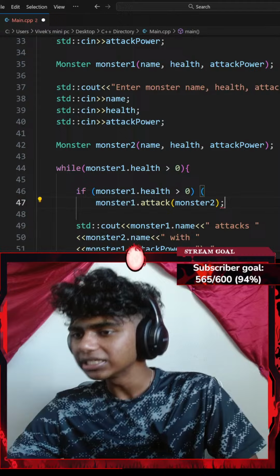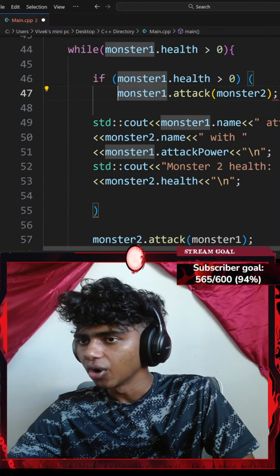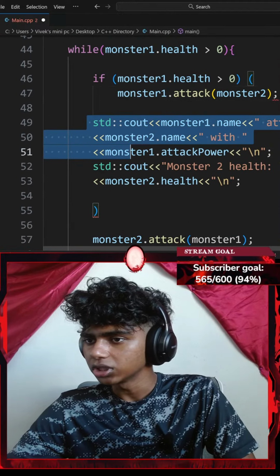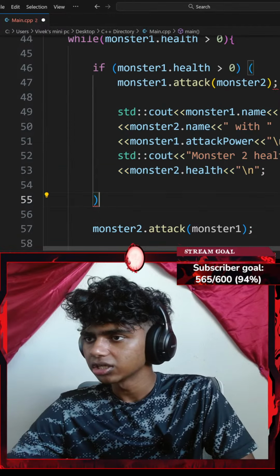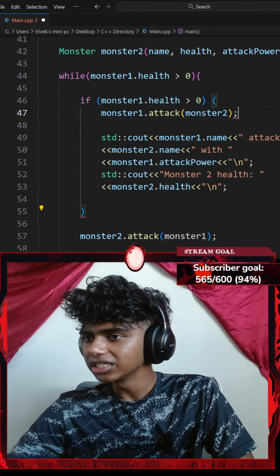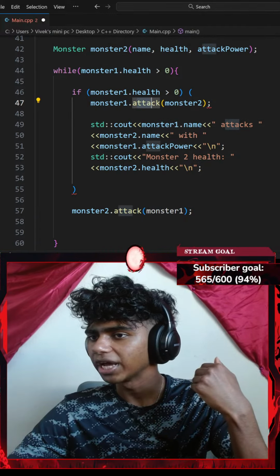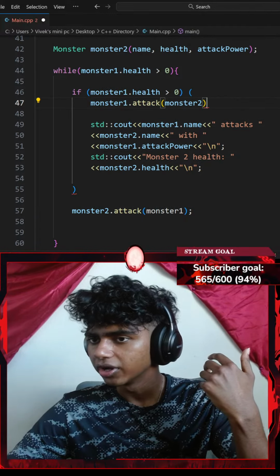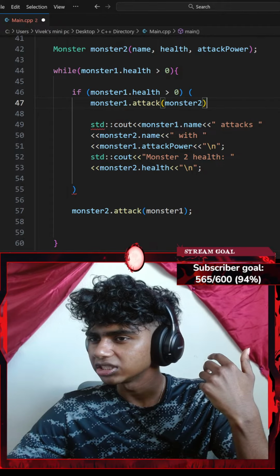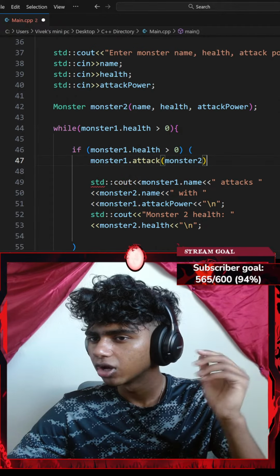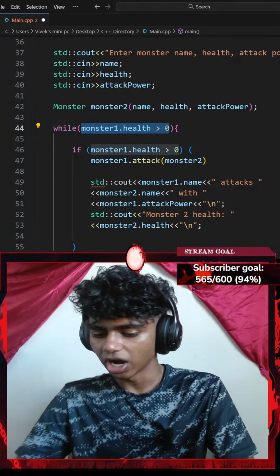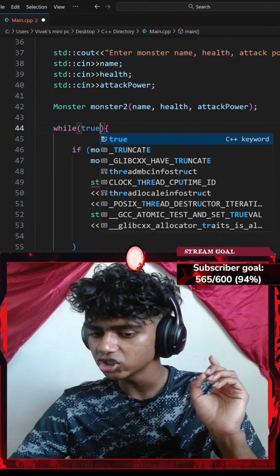Okay, did I mess something up here? Because when I go with something like monster1, let's indent that. Okay, why can't I add a semicolon here? Okay, let's think. So monster1 dot my attack method monster2. If I end that, okay, so I'll go with something like while true. So this is going to be a while true loop.